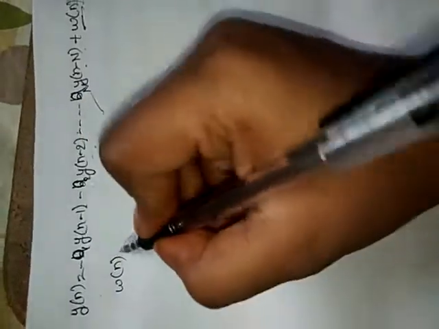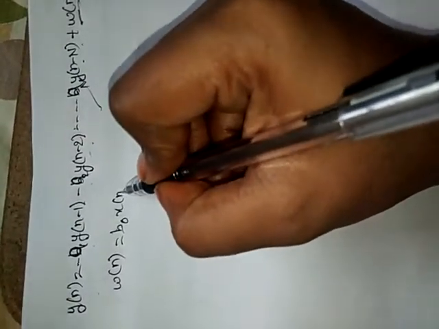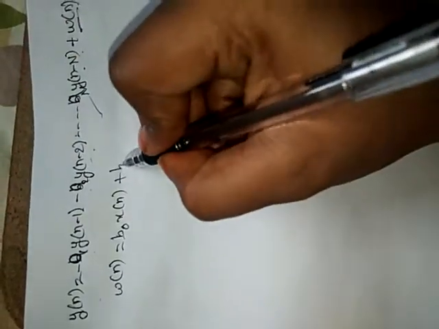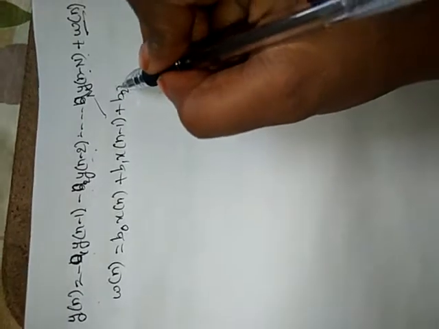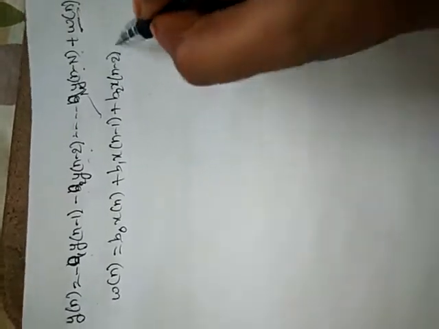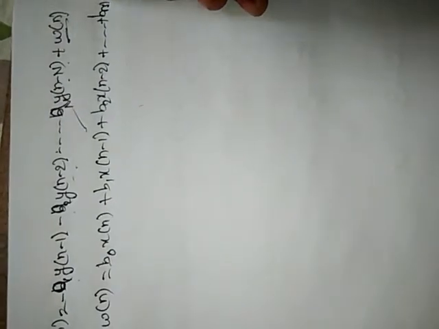So w of n is equal to b0 x of n plus b1 x of n minus 1 plus b2 x of n minus 2 and so on, bm x of n minus m.